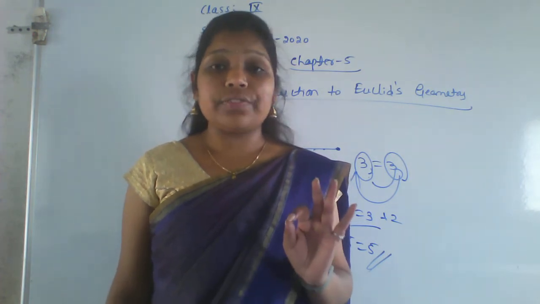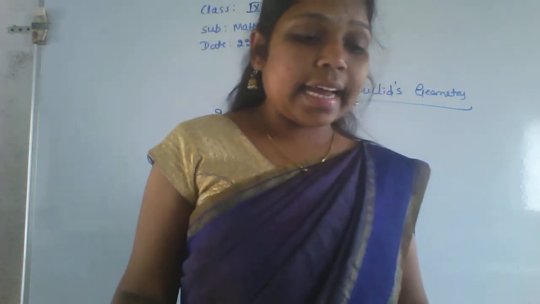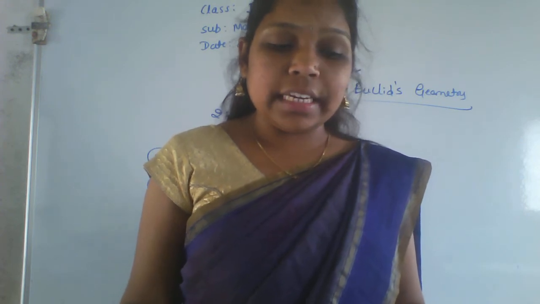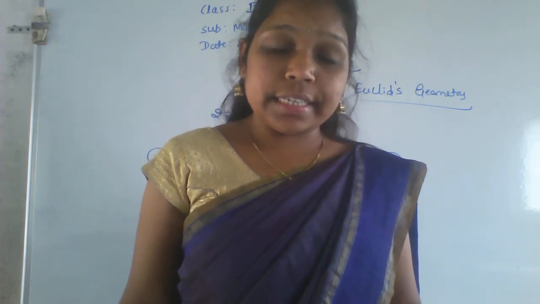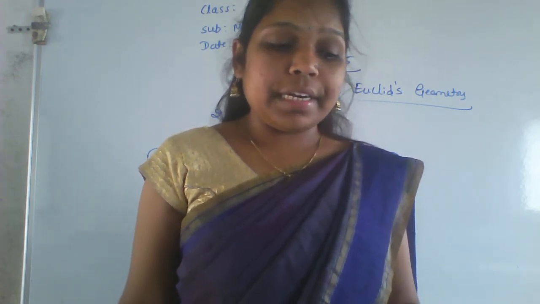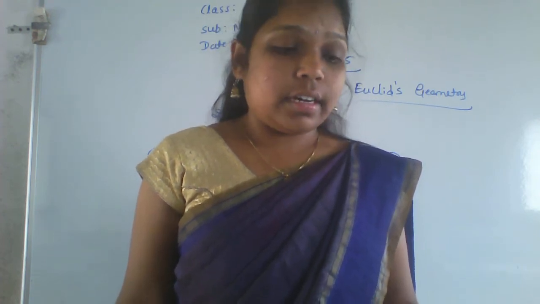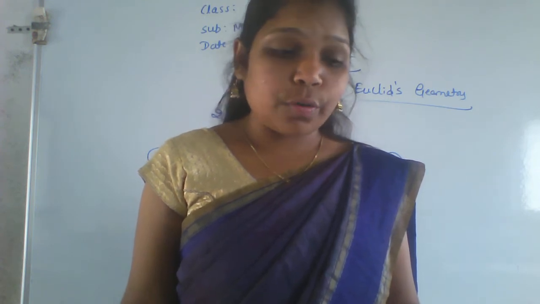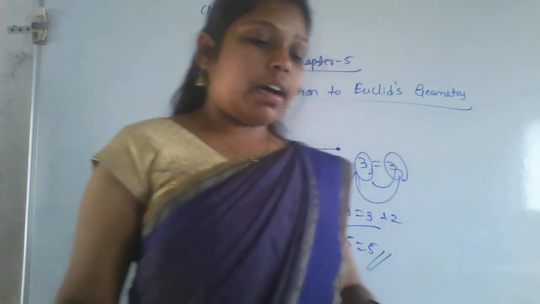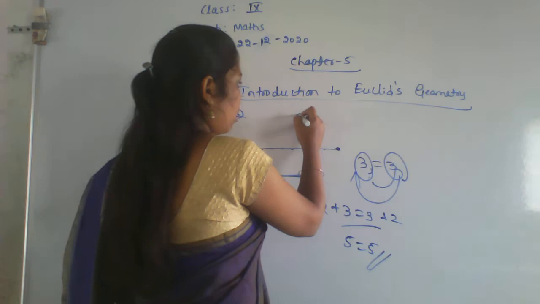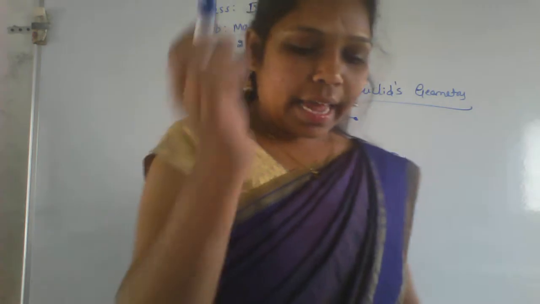See, in that Euclid's 5 postulates, first postulate is a straight line may be drawn from any one point to any other point. Right? A straight line may be drawn from one point to any other point. It's one postulate.